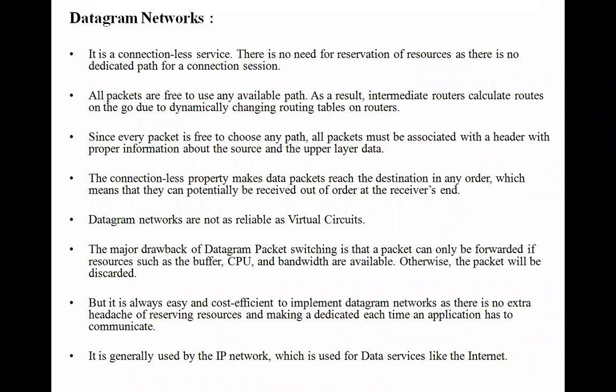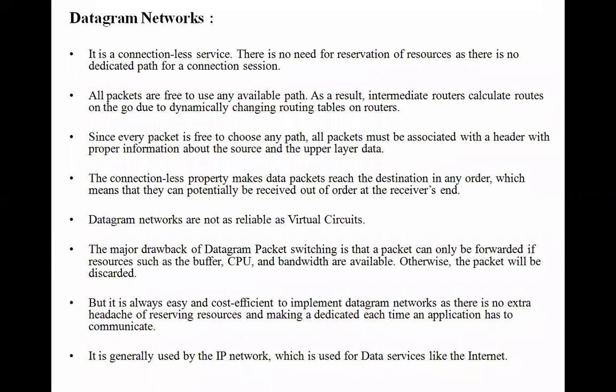There may be a collision in connection oriented. In connectionless, there will be less collision because millions and billions of routes are taken. So datagram networks are not as reliable as virtual circuits. Virtual circuits are highly reliable, because they are connection oriented. Datagram is not that reliable. Any one of the packets may be lost in between. That is one of the drawbacks.